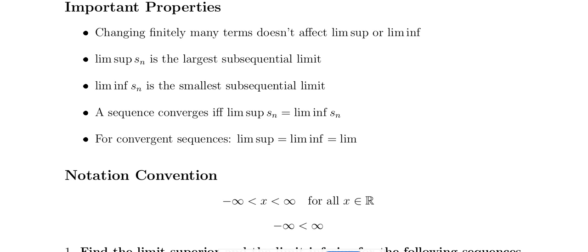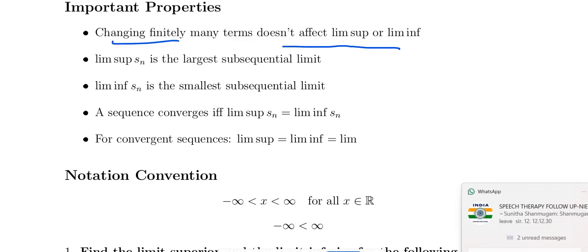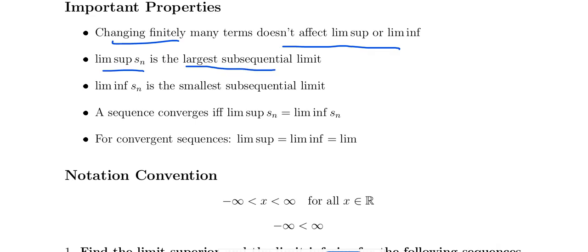However, changing finitely many terms doesn't affect the limit superior and the limit inferior. Limit superior is the largest subsequential limit, and the limit inferior is the smallest subsequential limit. And if the sequence converges, limit superior and limit inferior both are equal. For a convergent sequence, limit superior, limit inferior, limit மூணுமே equal ஆக இருக்கும்.